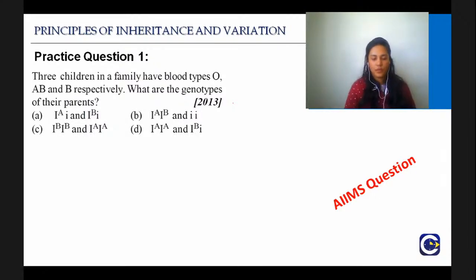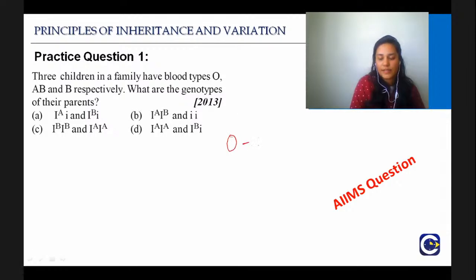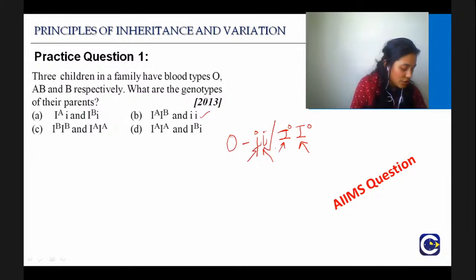Okay. So yeah, luckily, hopefully the pen is working. Let's see. Yeah, okay. So O blood group is represented by small i, or it can be represented as IO. So if you just start with the O blood group, you will get the answer. What do you mean by this? This allele came from the mother, this allele came from the father, which means both of them should have either IO or i. In this case, they are represented with small i. So both the parents should definitely have this allele in their genotype.